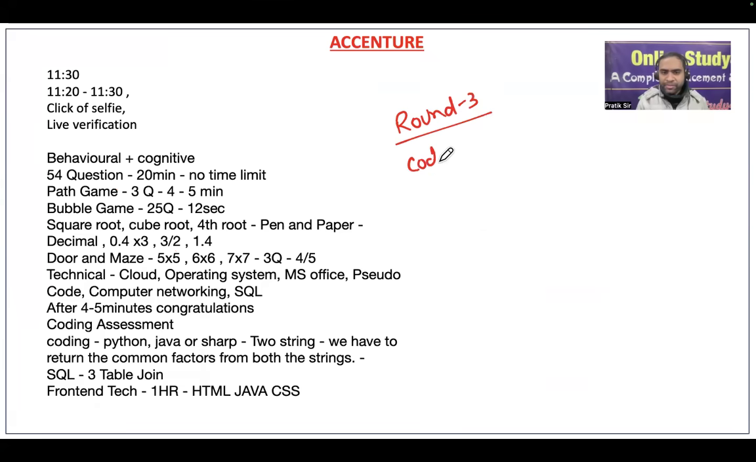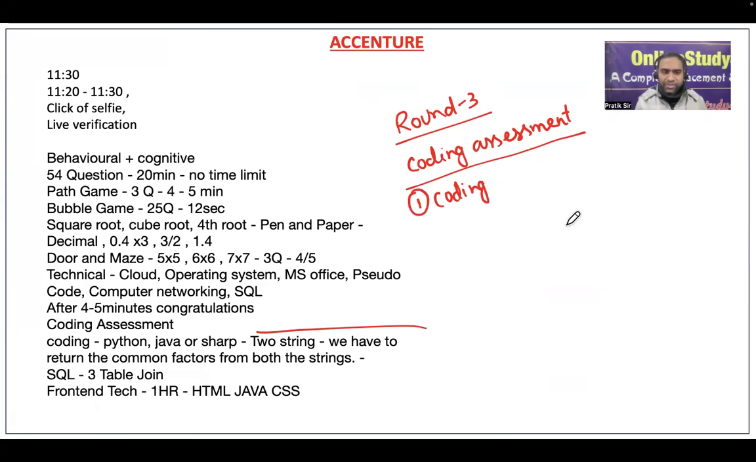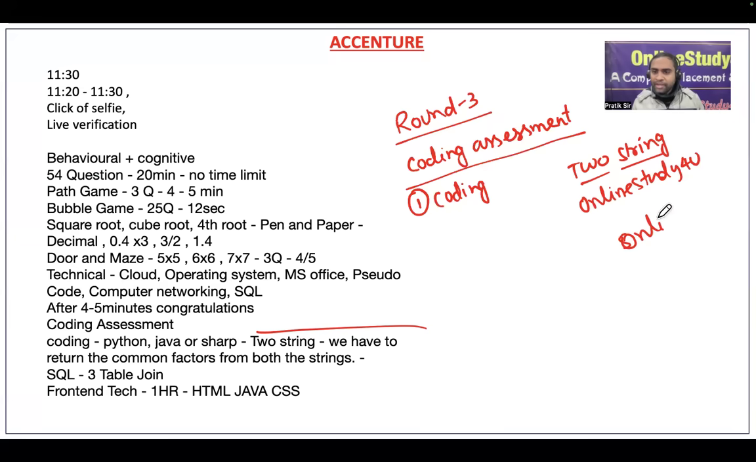So in coding assessment, one coding question is there, and that coding question is 2 strings. So you have been given 2 strings, okay, and you have to return the common factors from both the strings. Like suppose, I don't know the exact question, but what we could feel like, you have online study for you, and here online home for you. So whatever is common, that you had to return.